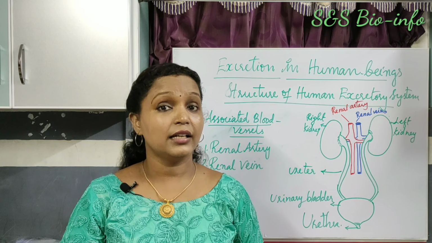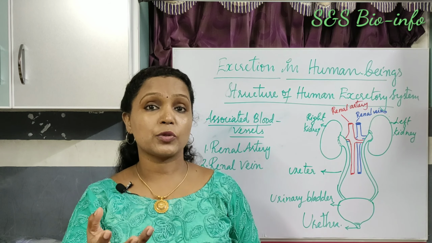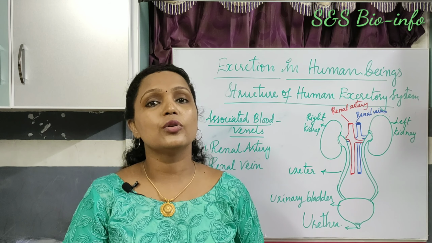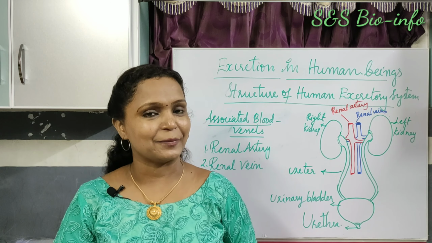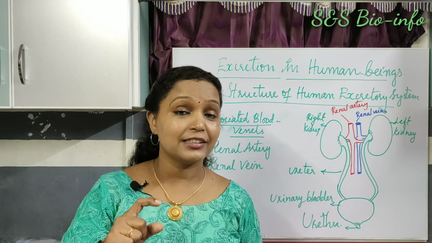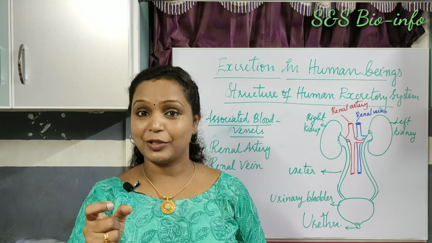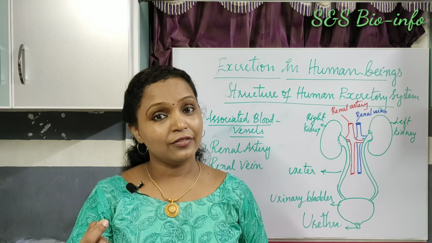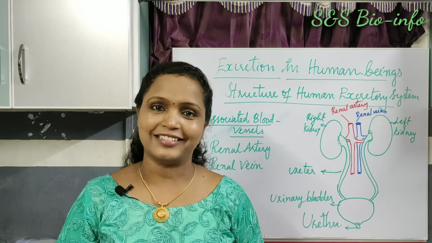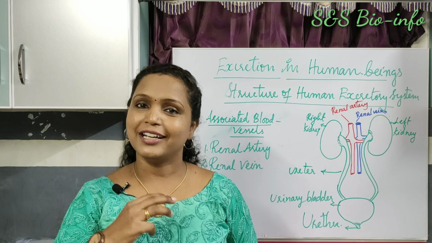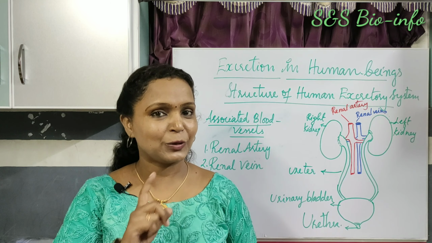Renal vein collects the impure blood and also some essential components like reabsorbed amino acids, water, glucose, and finally those substances will be joined with the circulatory system. Did you get the functions of renal artery and renal vein? Renal artery brings the dirty blood, that is the nitrogenous waste blood. The renal vein collects the reabsorbed substances and finally that is joined with the circulatory system.